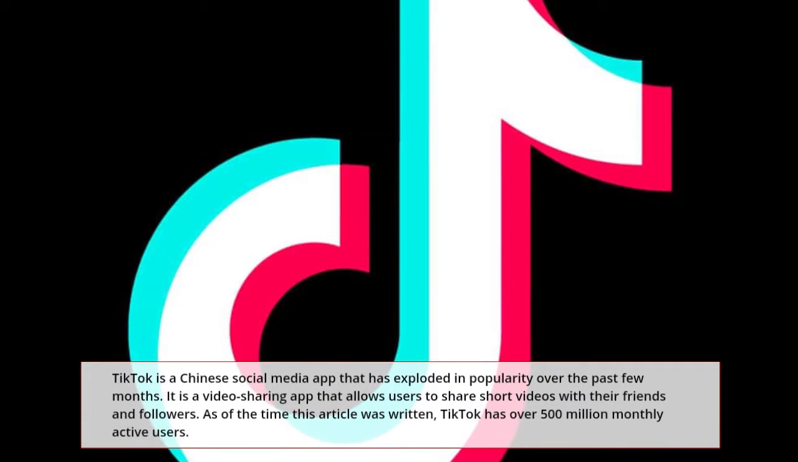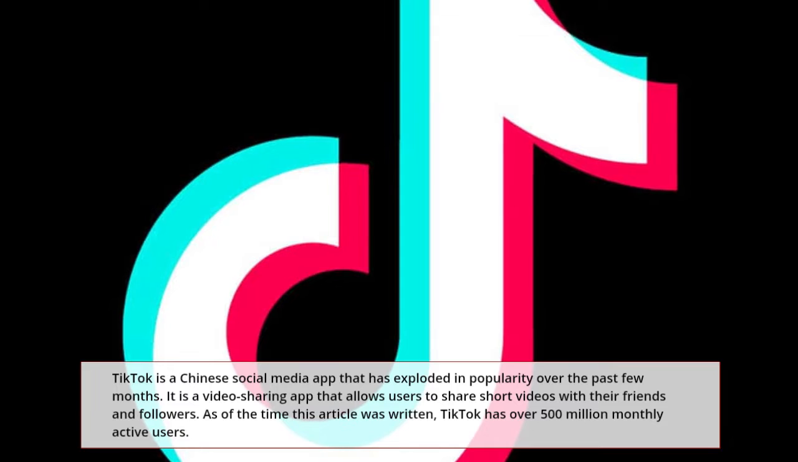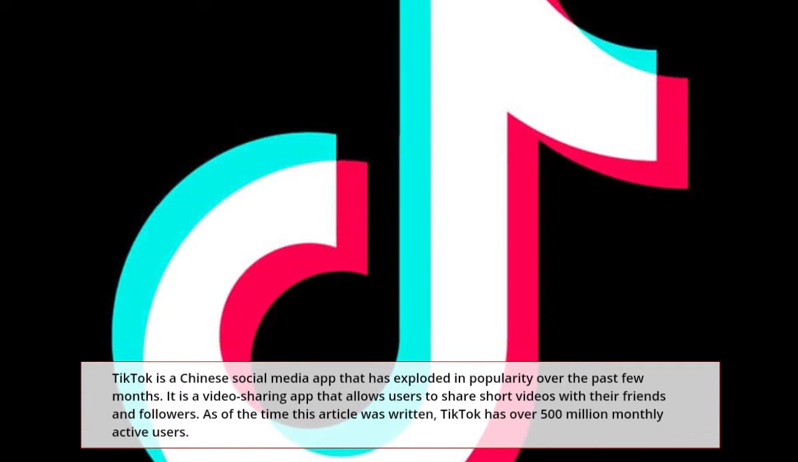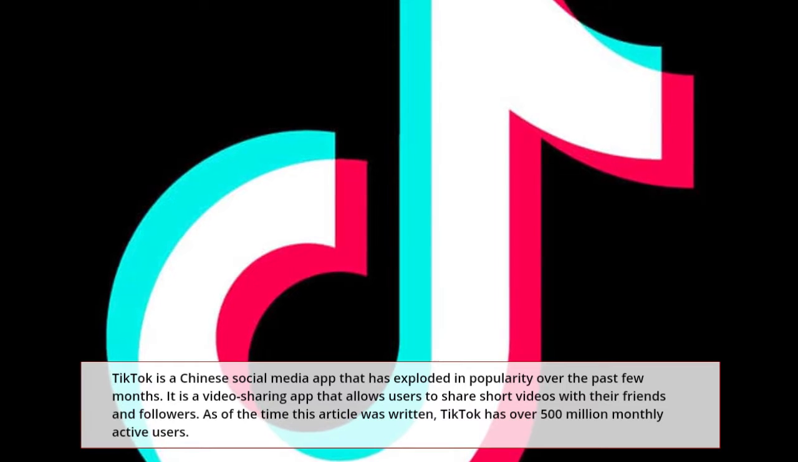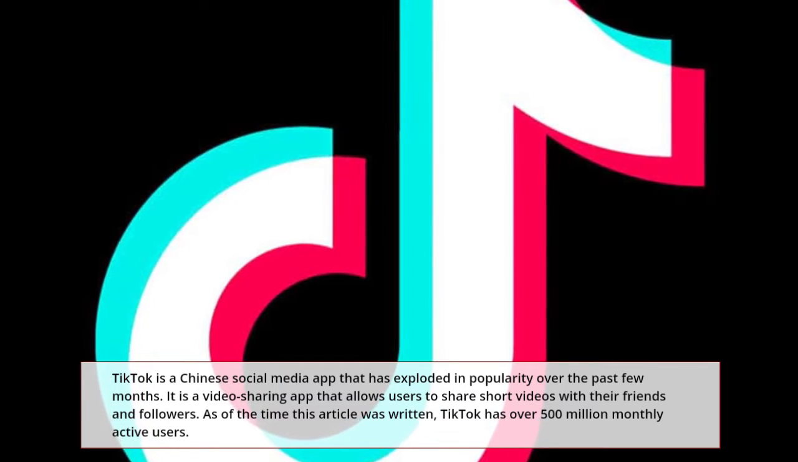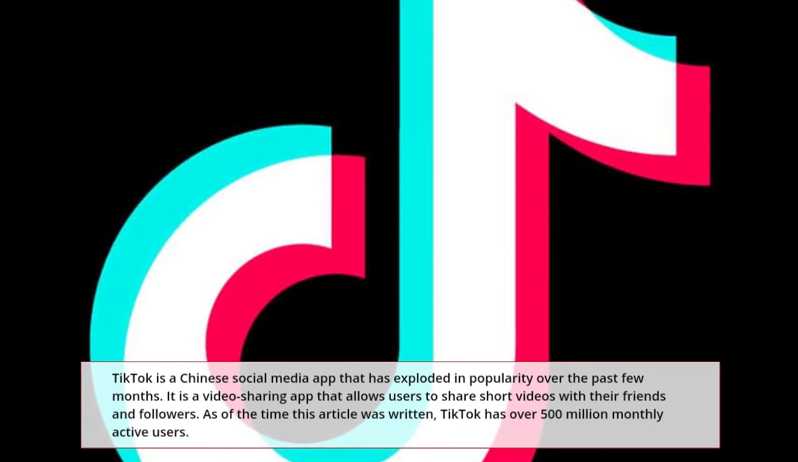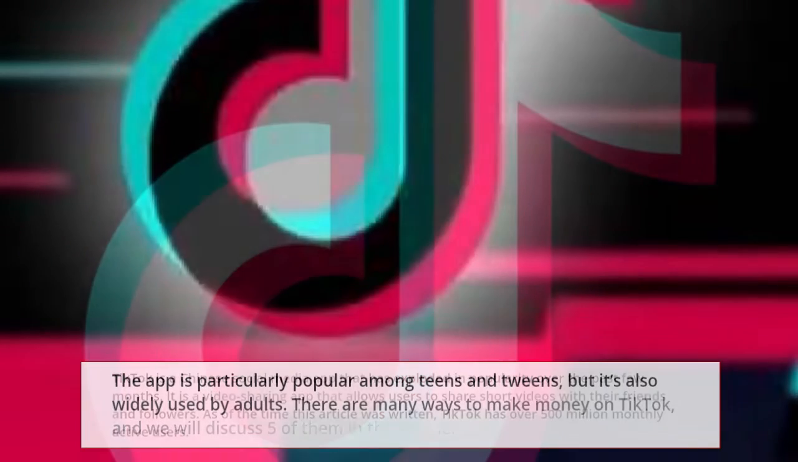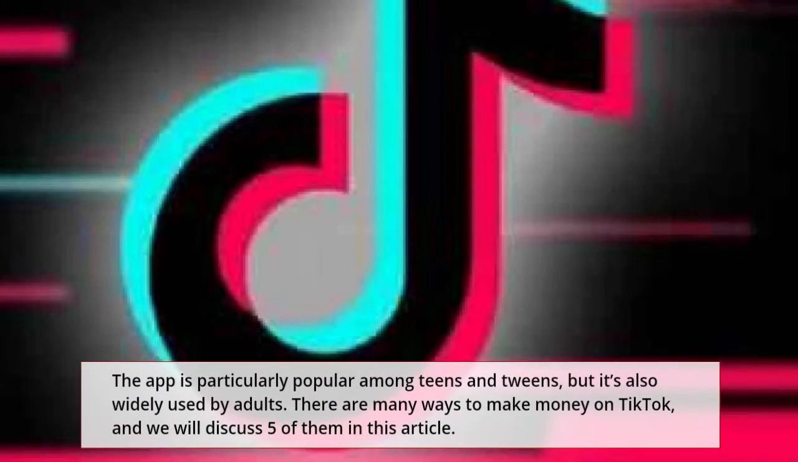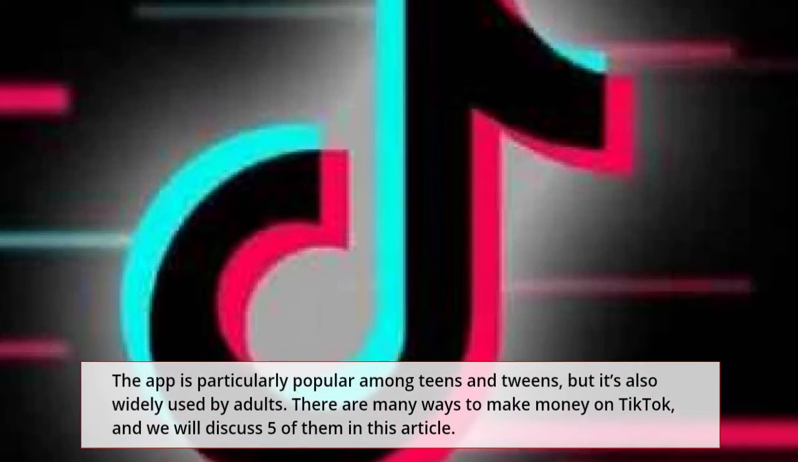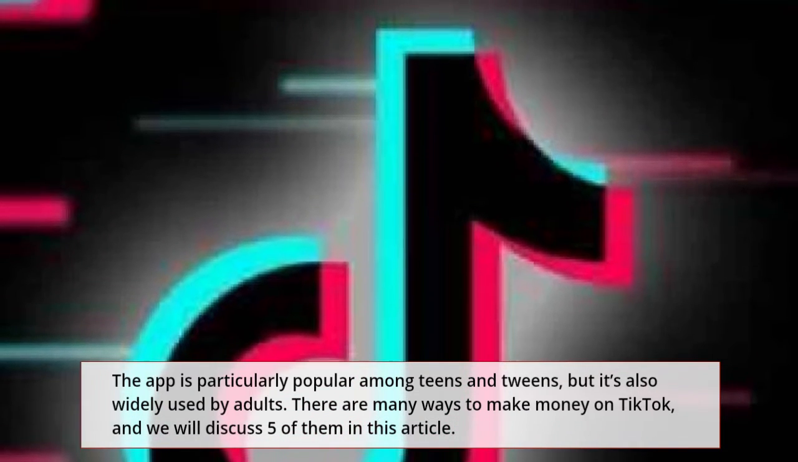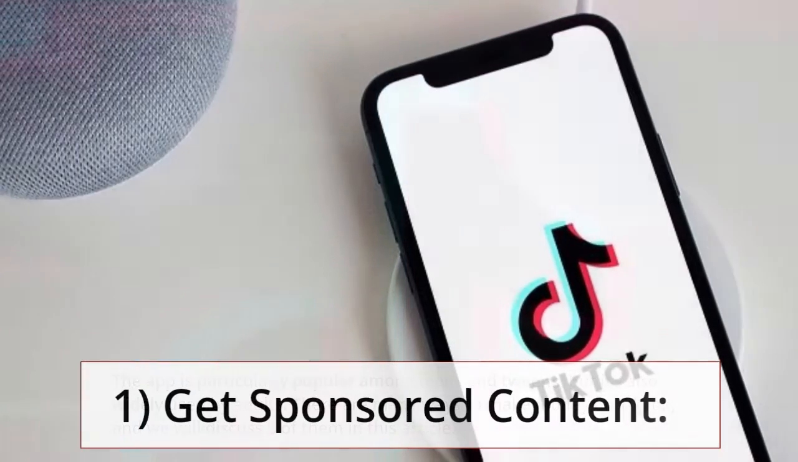TikTok is a Chinese social media app that has exploded in popularity over the past few months. It is a video sharing app that allows users to share short videos with their friends and followers. As of the time this article was written, TikTok has over 500 million monthly active users. The app is particularly popular among teens and tweens, but it's also widely used by adults. There are many ways to make money on TikTok, and we will discuss 5 of them in this article.